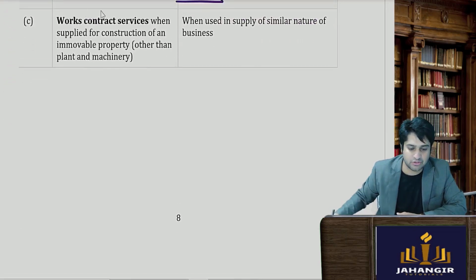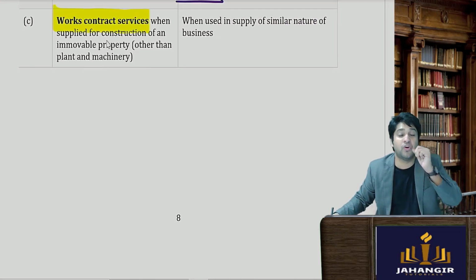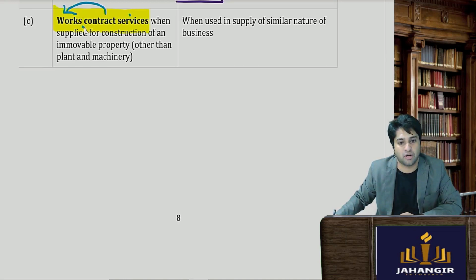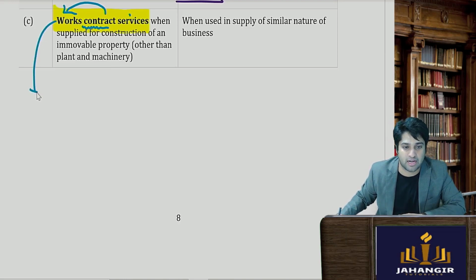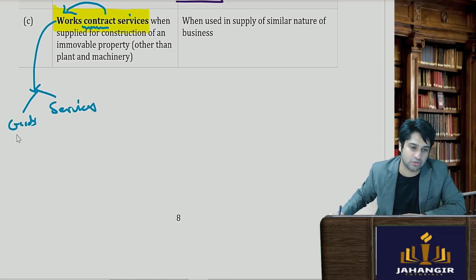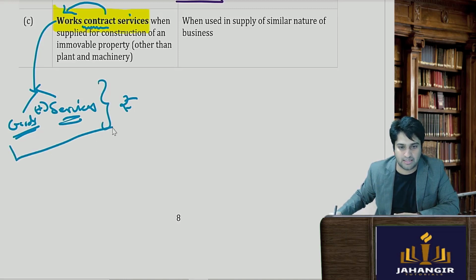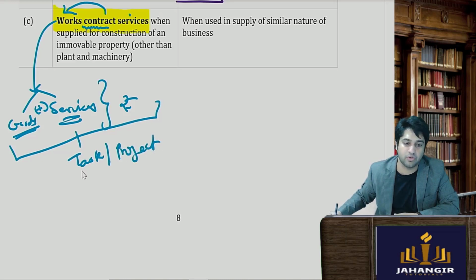The C part is works contract services. From the name itself you'll come to know, this is a contract that you've taken to complete a particular work. In this works contract, you are going to supply your services as well as the goods. It is possible that you're going to supply the goods and the services for a particular consideration, and it is a particular task or project that has been given to you. This will be called a works contract.